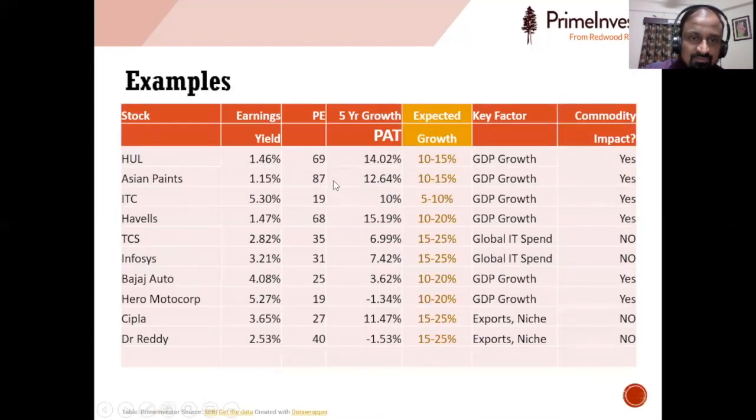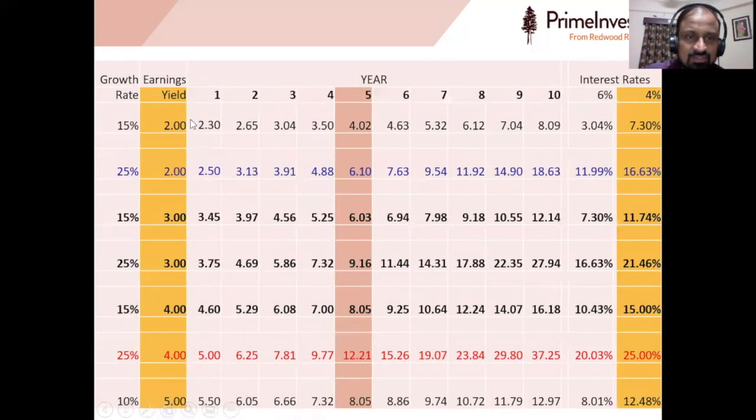But if you take FMCG, which is at the 2% or sub-2% bracket with 10 to 15% growth, it comes here. If interest rates rise, the chance of making meaningful returns diminishes. Even over a 5-year period, it will take at least 5 years for the earnings yield to match the current interest rates. So this is a bit tricky, where the chances of making meaningful returns are very less.